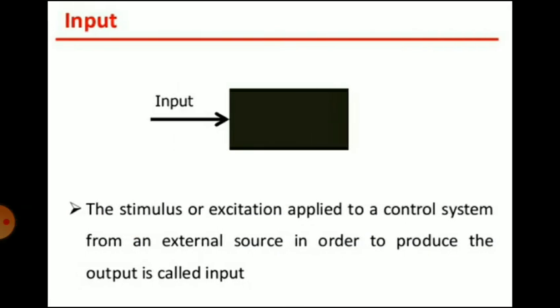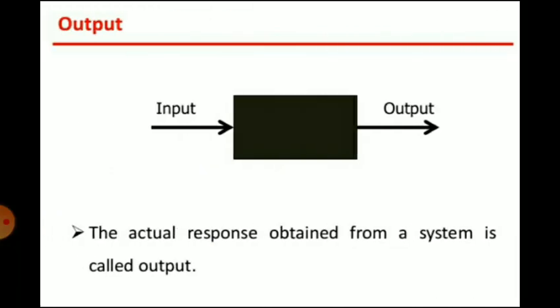Now we will see the elements of a control system. The first element in a control system is input. So what is input? The stimulus or excitation applied to a control system from an external source in order to produce the output is called input. Next is output. The actual response obtained from a system is called output. So you will get the response from the system, that is called the output.